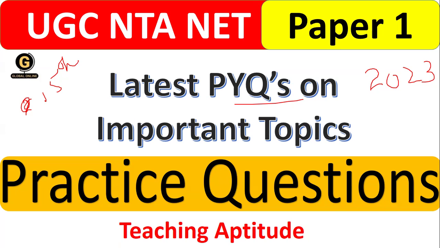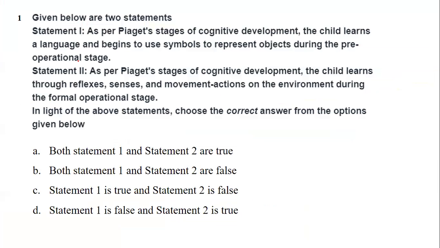Now let's focus on the session and understand this question very well. Here comes the very first important topic, and this topic you have to do very well. That is nothing but Piaget's stages of development. We have two statements, and you have to identify which is the right statement and which is the false statement. Statement one, as per Piaget, we have the stages of development.